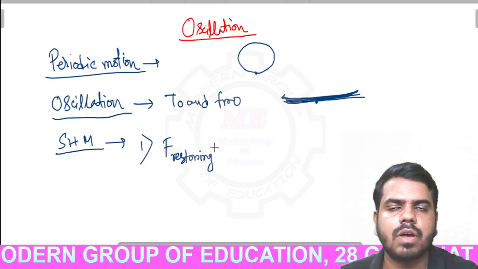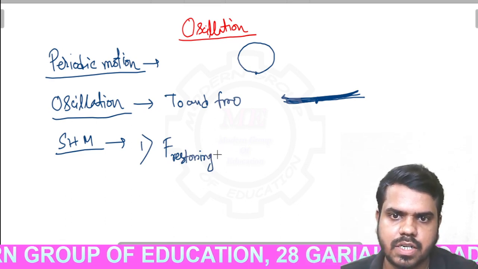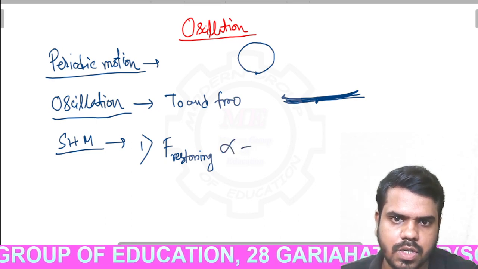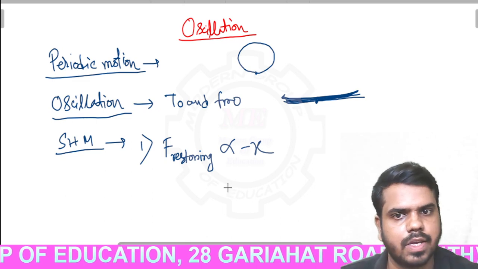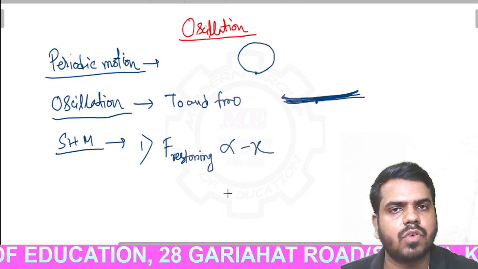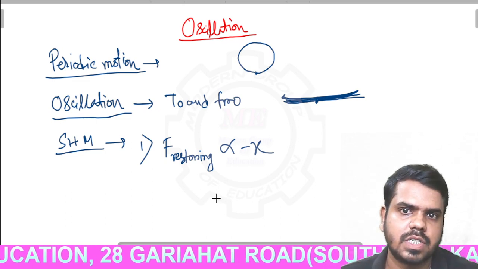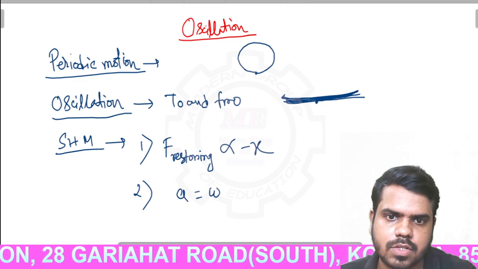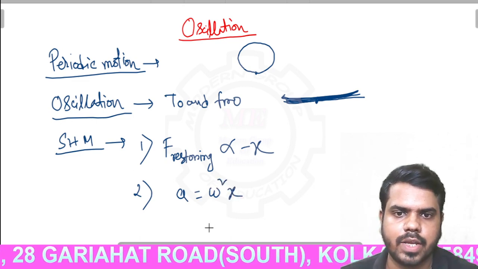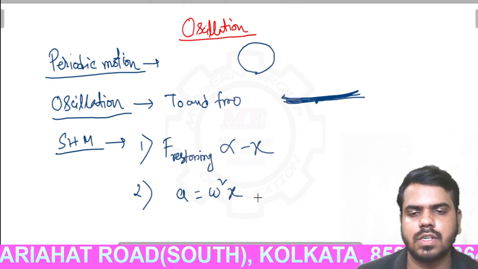I will tell you about the restoring force later, but now you have to understand that restoring force is proportional to the negative of the displacement. Okay, x or y. We can write x or we can write y. So SHM is a motion where restoring force is proportional to the negative of the displacement, and another is acceleration is equal to omega square into x or y, where omega is the angular frequency.